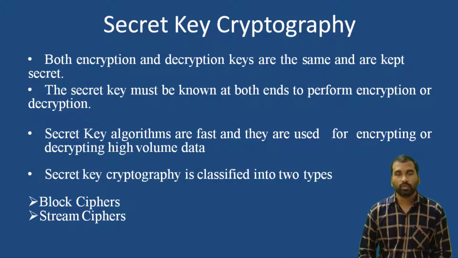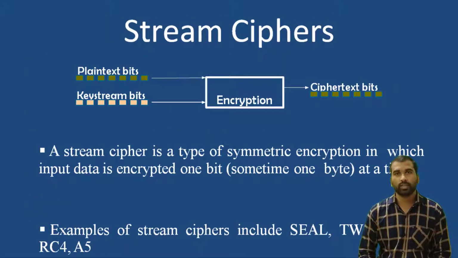Coming to the first one, stream ciphers. A stream cipher is a type of symmetric encryption in which input data is encrypted one bit at a time. The stream cipher is a symmetric encryption, which means we are using the same key for both the encryption process and the decryption process.